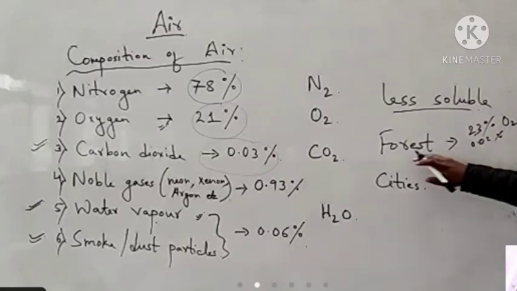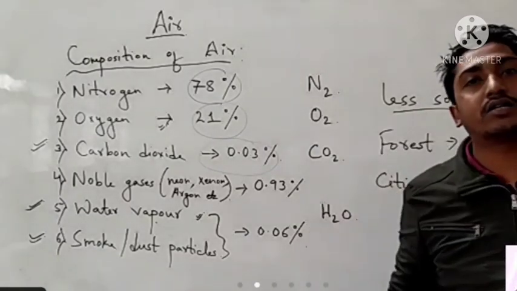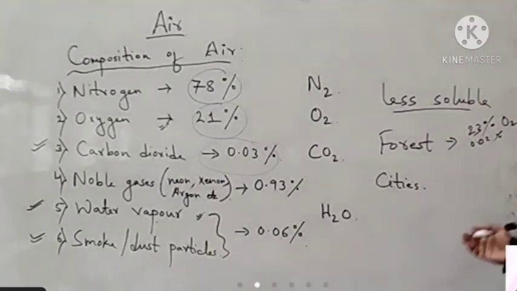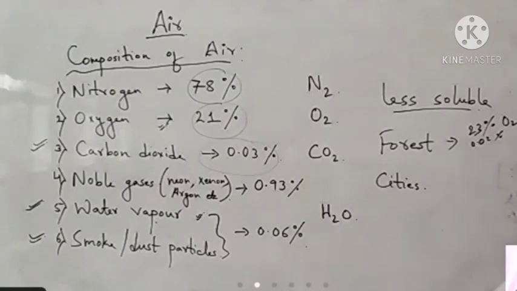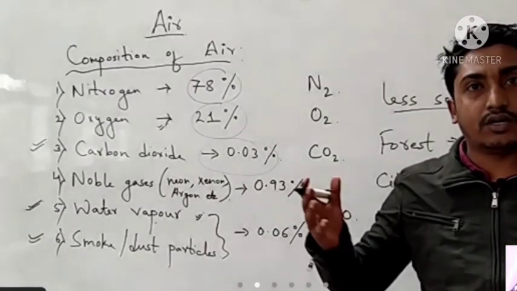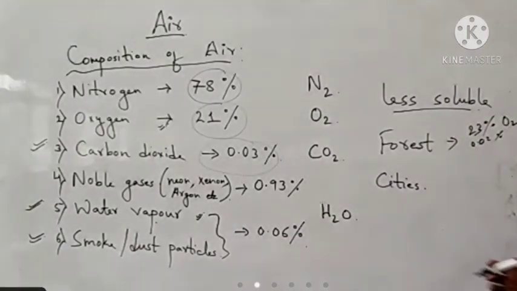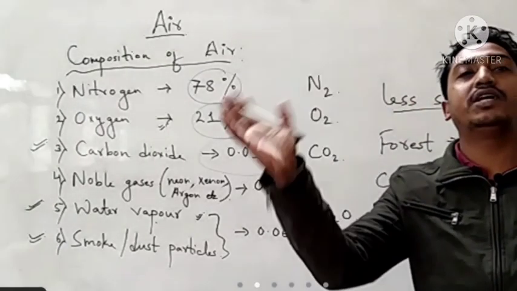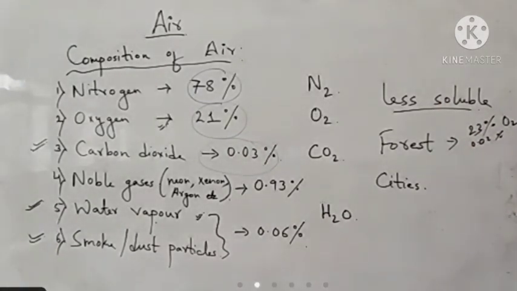Okay, because they have more vegetation, more trees, more plants. Similarly, water vapor present in the forest is more, because during evaporation or transpiration from the plants, the water vapor gets accumulated in that area more. Okay, and that accumulation of water vapor is termed as humidity. We will talk about the term later on.